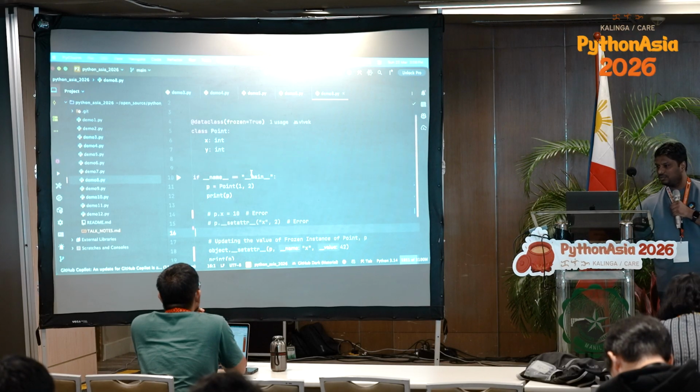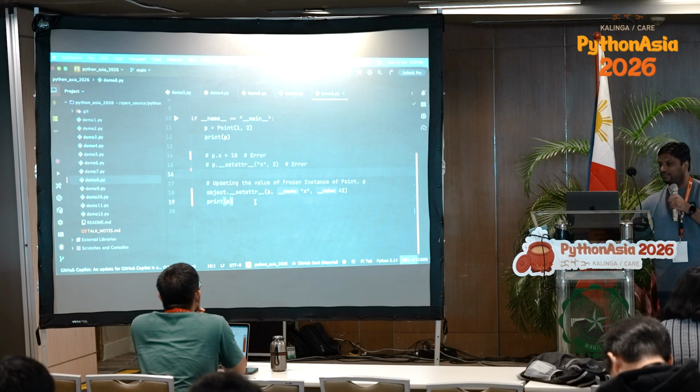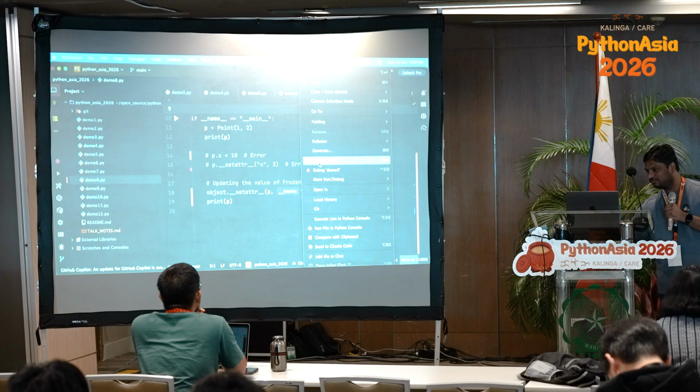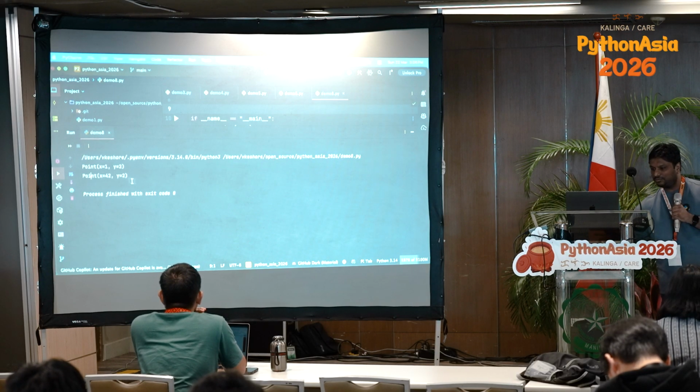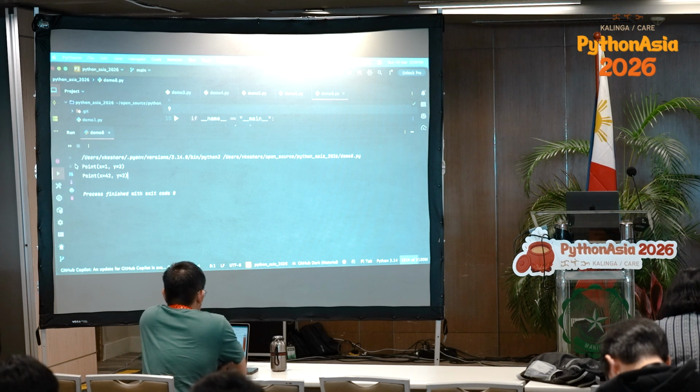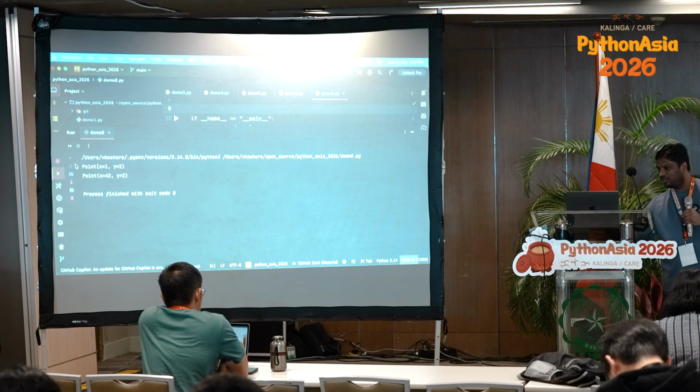The values are 1 and 2. After mutating, it should be 1 and 42. Let's run it, and we see 42. So even though it is a frozen data class, I can still mutate it with the help of the object class.